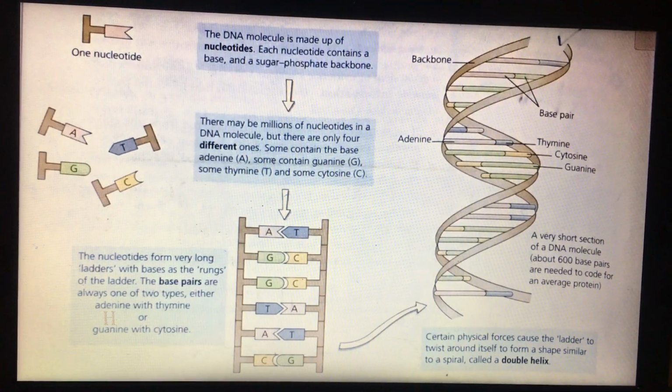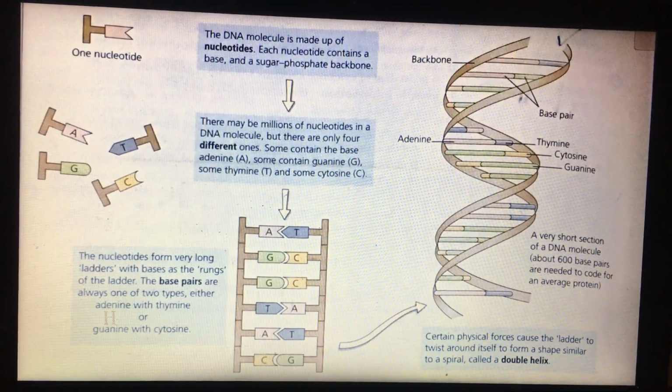You have to know that nucleotides form very long ladders with bases. Those bases are the steps of the ladder.